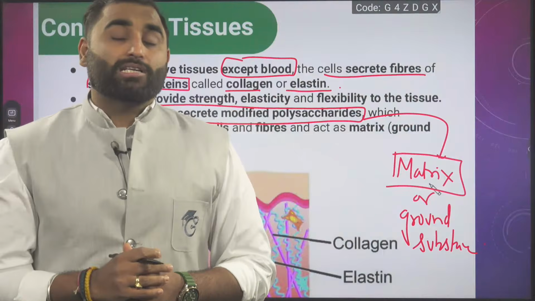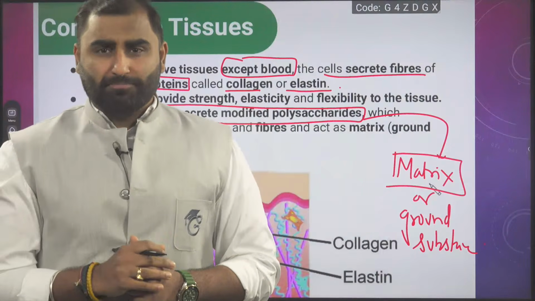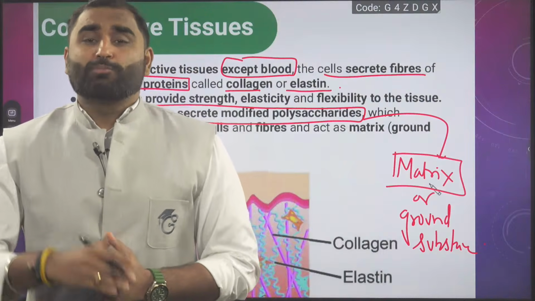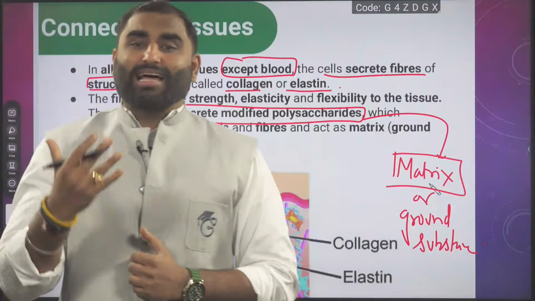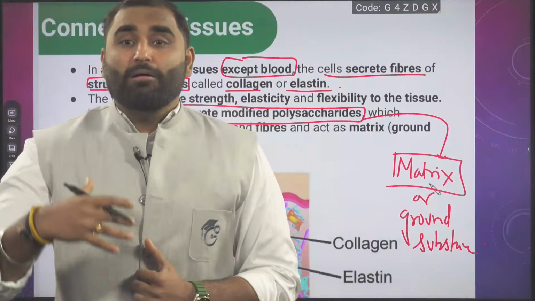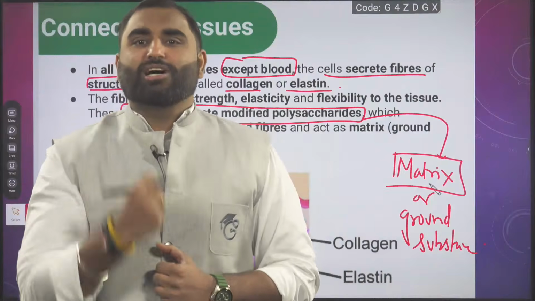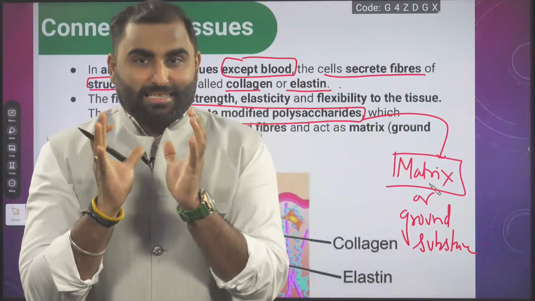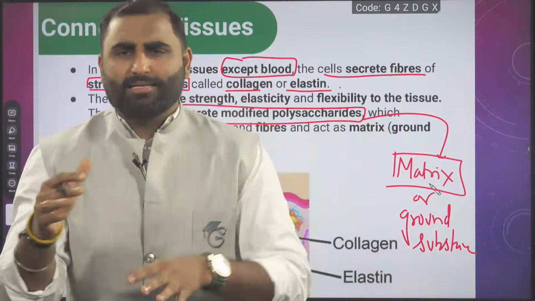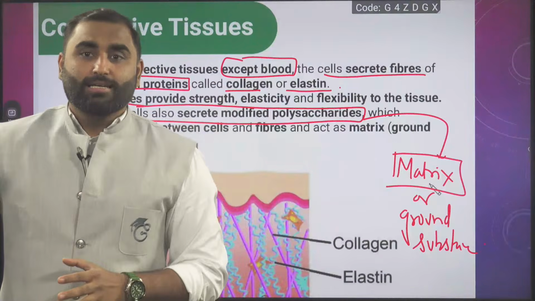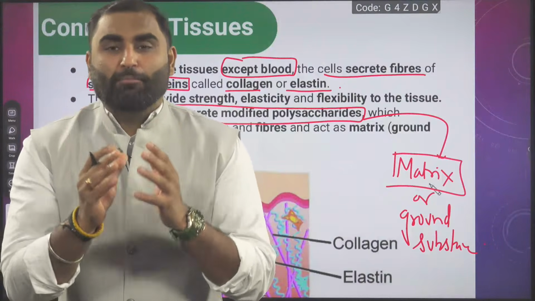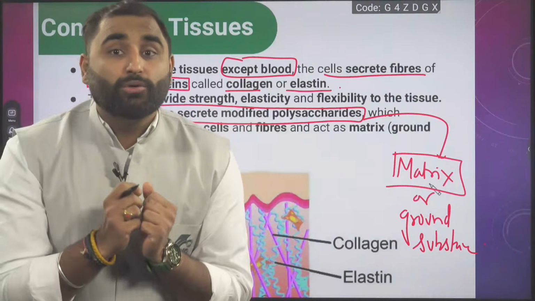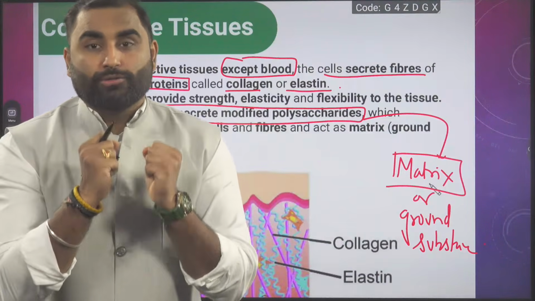These are called glycosaminoglycans, GAG, or proteoglycans. These are specialized modified polysaccharides which are negatively charged and can hold water. Forget the names glycosaminoglycans and proteoglycans, that was a little too much. The main purpose is that these modified polysaccharides are negatively charged and they can hold water molecules.